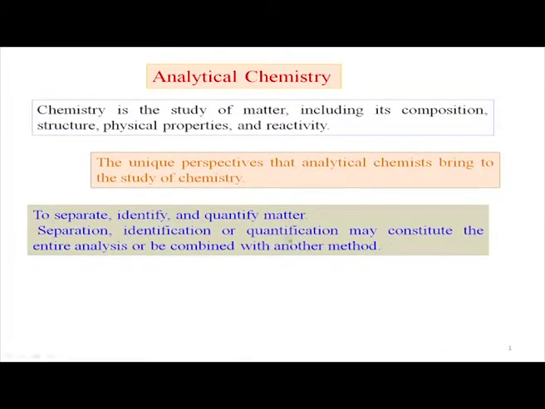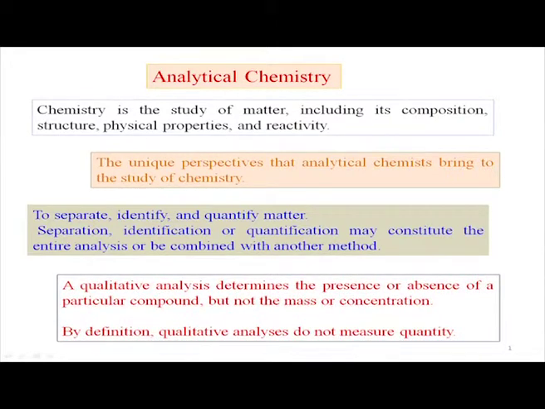If the method we apply at present is not suitable due to the paucity of sample, we should go for another technique. In a particular process, a qualitative analysis determines the presence or absence of a particular compound.